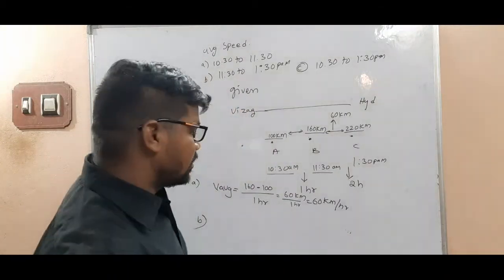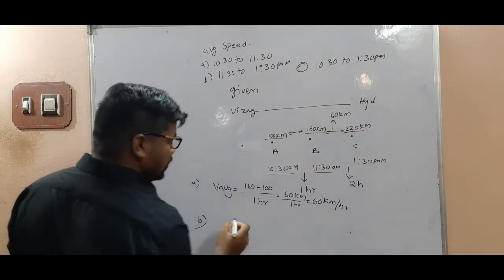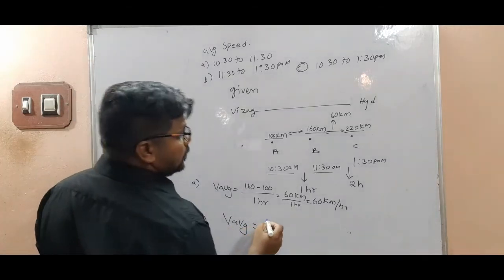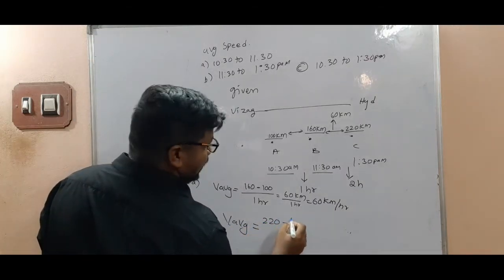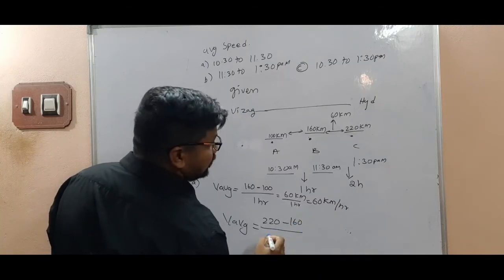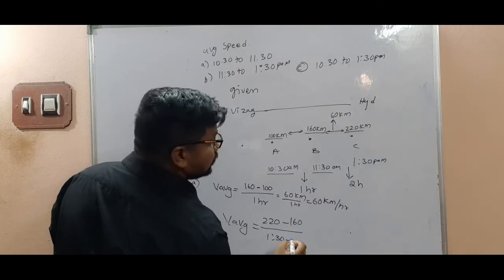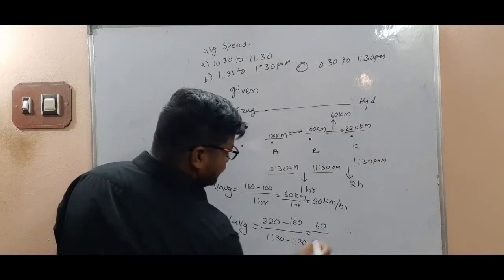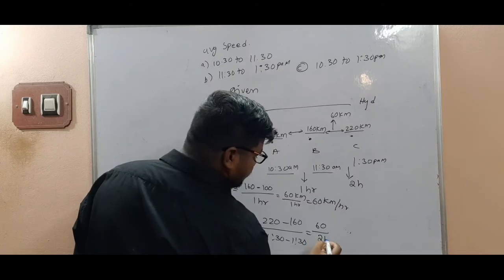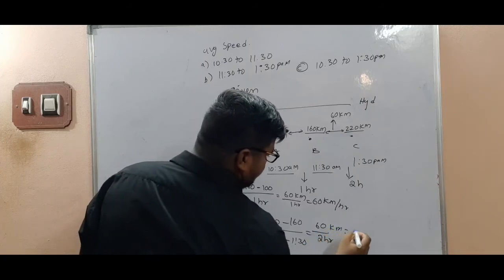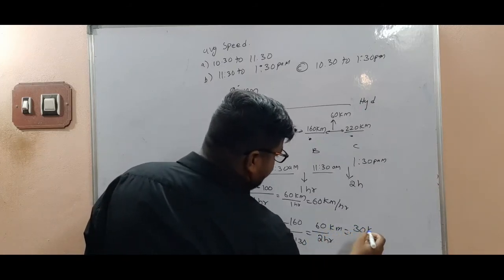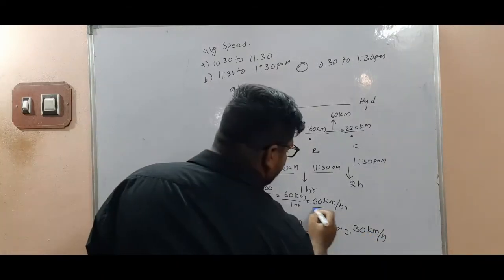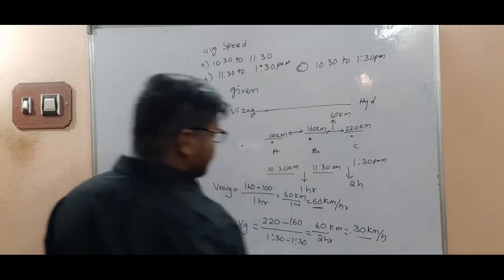Now here average speed is 220 minus 160 by 1:30 minus 11:30, so 60 by 2 hours, and you get 30 kilometer per hour. Here 60 kilometer per hour, then 30 kilometer per hour.